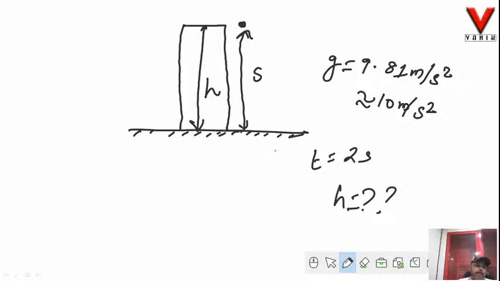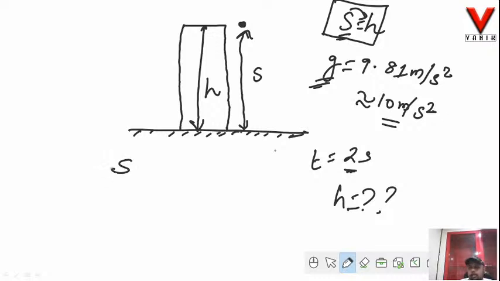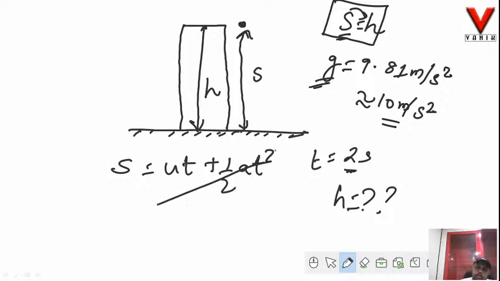That means the displacement is s over here. So the displacement of this body is equal to the height of the building, so I can say s = h. If I find out the value of s, that will be equal to my h. I know the acceleration due to gravity g is almost 10 meter per second square, and time is 2 seconds. Which equation can I use? I would be using the second equation of motion, that is s = ut + half at square.